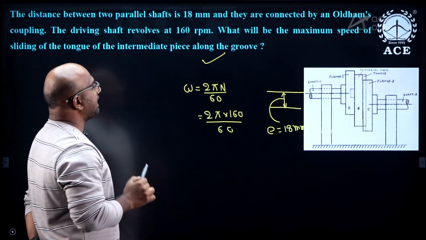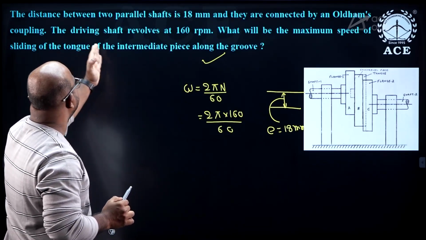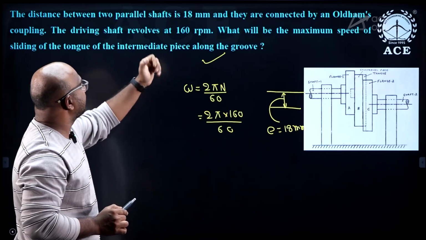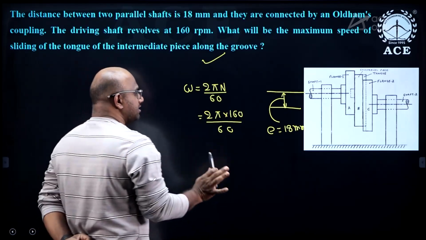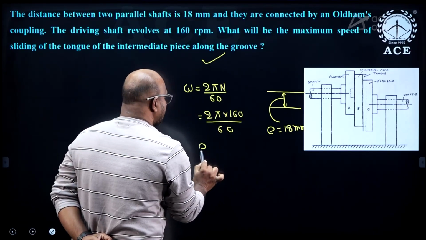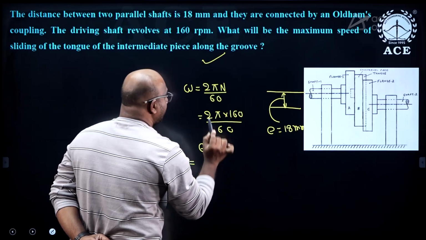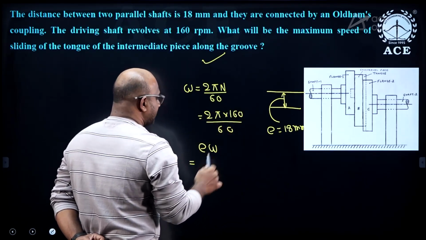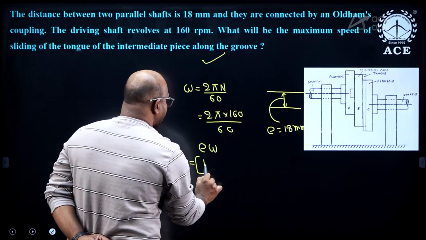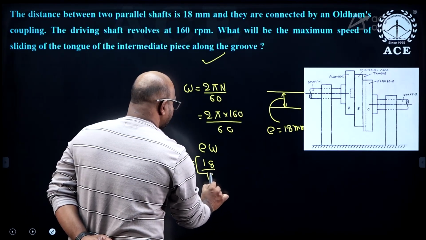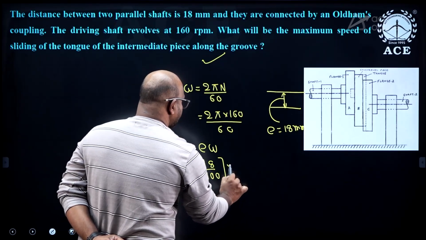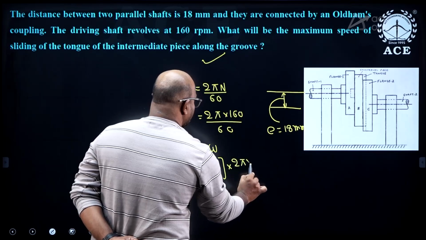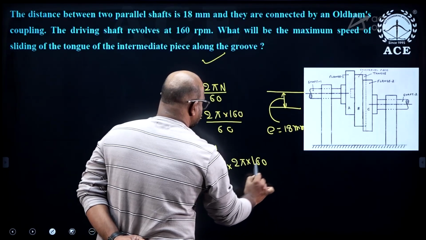Then what will be the maximum speed of sliding of the tongue of the intermediate disc along the groove? Sliding velocity means only one formula, guys, E into omega itself. 18 mm, take care of the units. I want it in meters per second, so 18 mm means 18 by 1000, into 2 pi into 160 by 60.